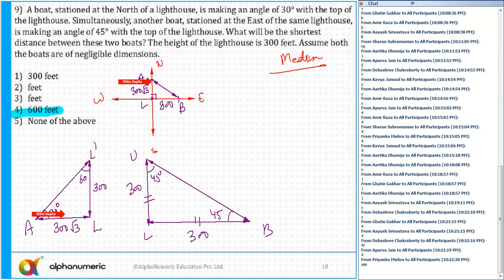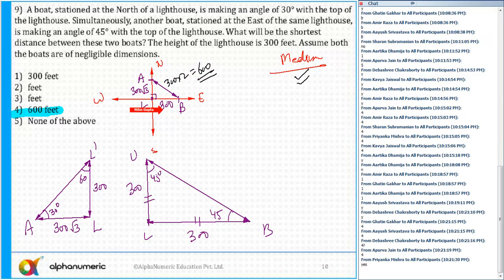So now if you look at the triangle ALB, this is 300, and this is 300 root 3. So it seems to me that the sides are in the ratio 1 is to root 3, and it's a right angle triangle. So the other side will be double of 300. So the length AB is equal to 300 into 2, with multiplying factor 1 is to root 3 is to 2. That is equal to 600. So that's why I told you earlier that it's a medium difficulty level, not a very difficult question. Any doubts to anyone?